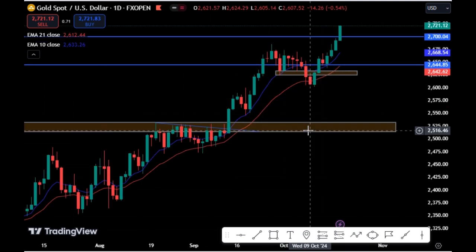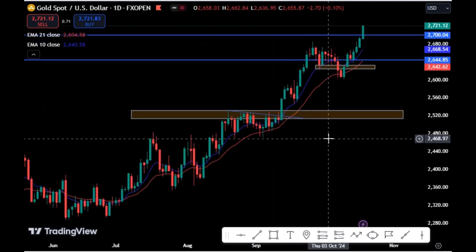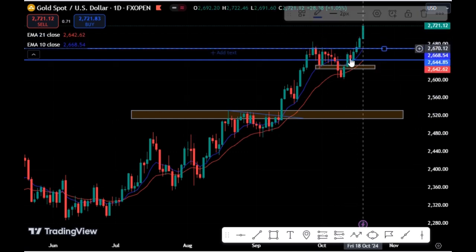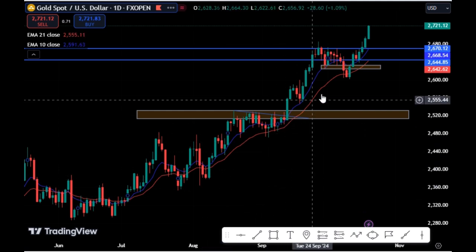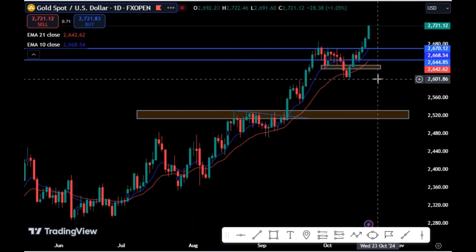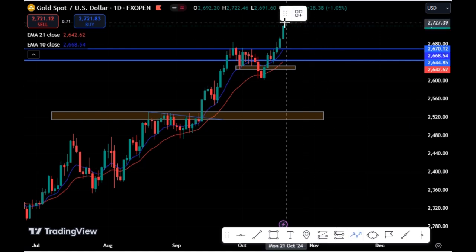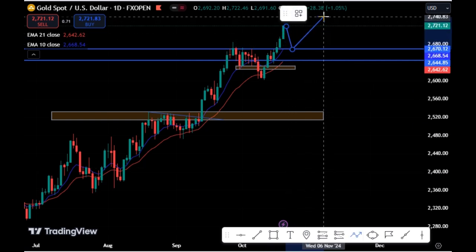Gold USD, we see the uptrend. So long as we have the uptrend scenario on the gold USD, we expect price to retest this level. You can see we have a series of lower low, higher low, higher low, higher low, higher low on the gold USD. So what we expect this week is for price to retest this area. We expect price to retest this level for price to continue to push higher.